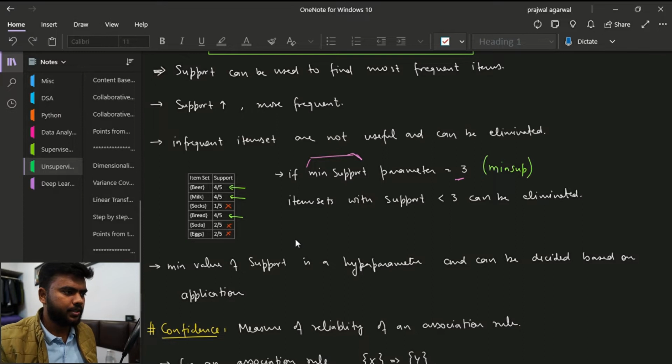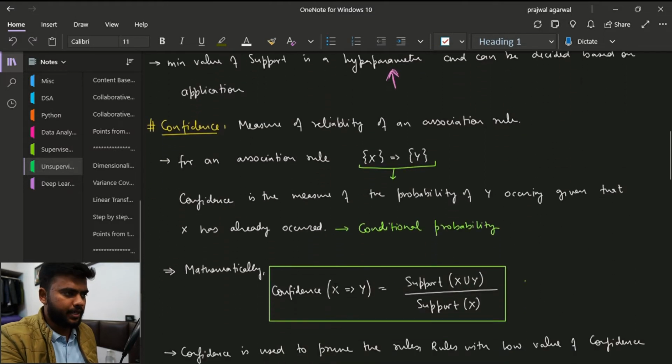So for example, in all these item sets, whichever was less than 3 have been eliminated. And the minimum value of support is a hyperparameter and can be decided based on the application.